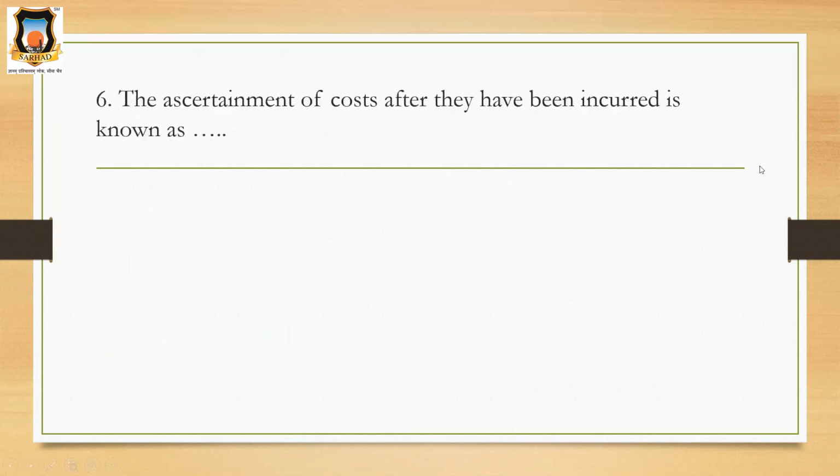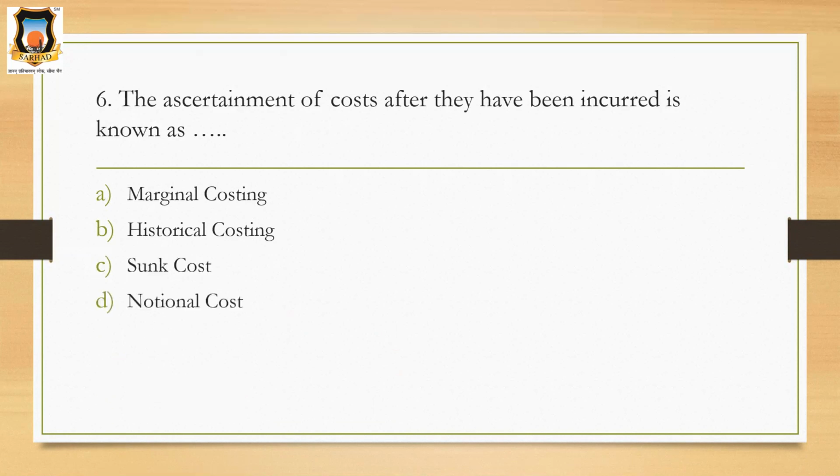Then next question is, the ascertainment of costs after they have been incurred is known as what? Options are, first option marginal costing, second option historical costing, third option sunk cost, and the fourth option is notional cost. See, what is the question? The ascertainment of costs after they have been incurred.